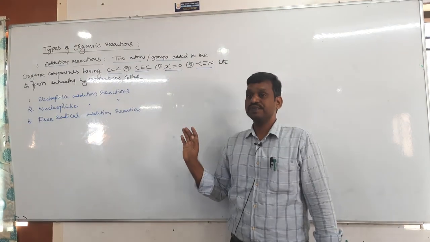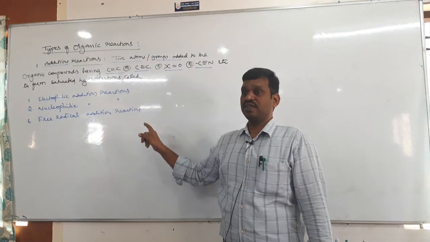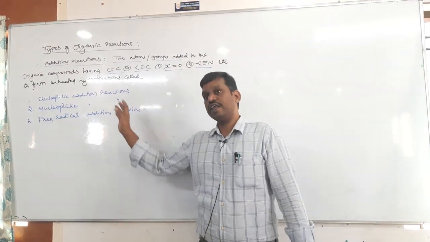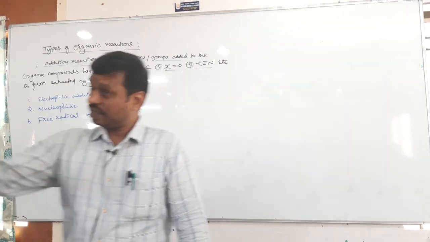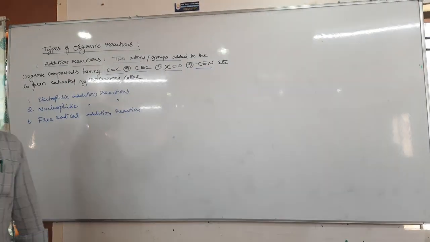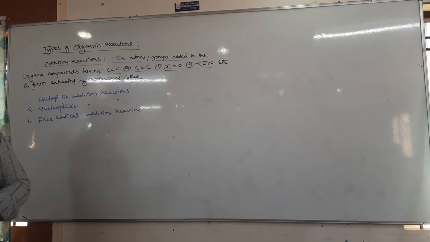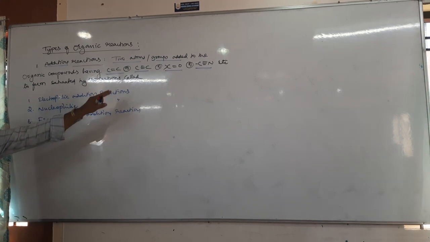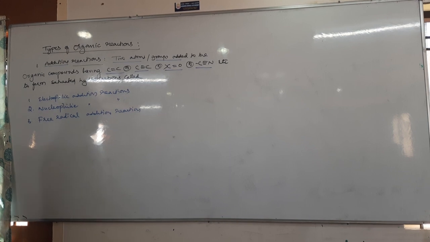In nucleophilic addition, nucleophile is added first, followed by electrophile. And in free radical addition, free radical is added first. In other words, if the addition reaction is initiated by addition of electrophile, it is electrophilic addition; by addition of nucleophile, nucleophilic addition; by addition of free radical, free radical addition reaction.